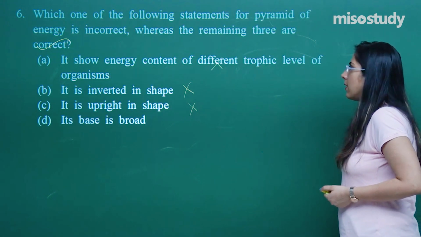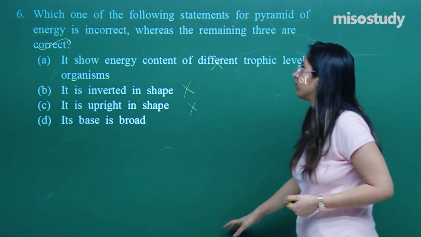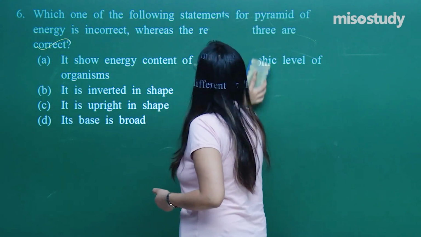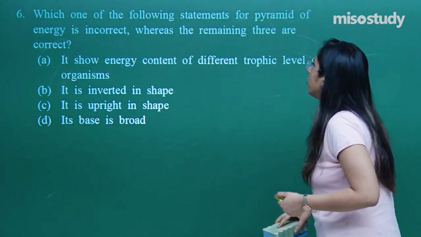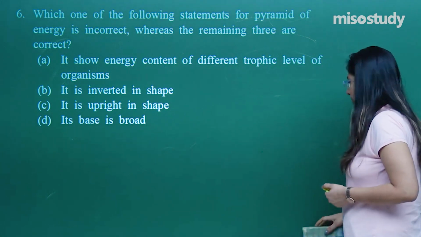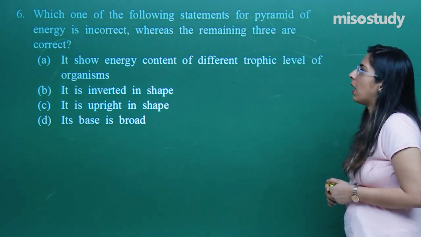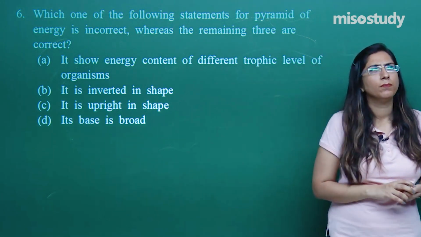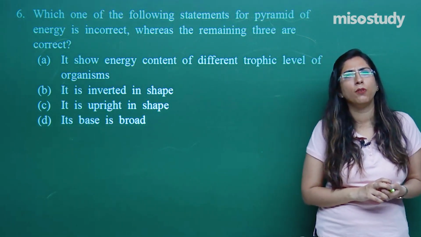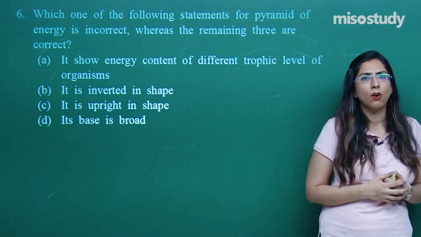Now, let's discuss the next question. Which one of the following statements for the pyramid of energy is incorrect, whereas the remaining three are correct? You must have studied, in the previous session we discussed Lindemann's law.